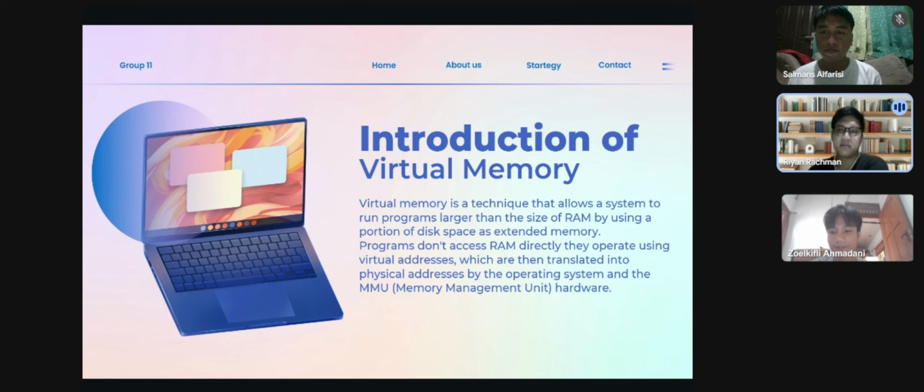Introduction of virtual memory. Virtual memory is a technique that allows a system to run programs larger than the size of RAM by using a portion of disk space as extended memory. Programs don't access RAM directly. They operate using virtual addresses, which are then translated into physical addresses by the operating system and the MMU, Memory Management Unit hardware.